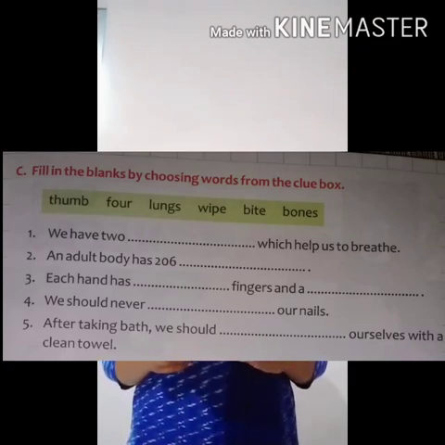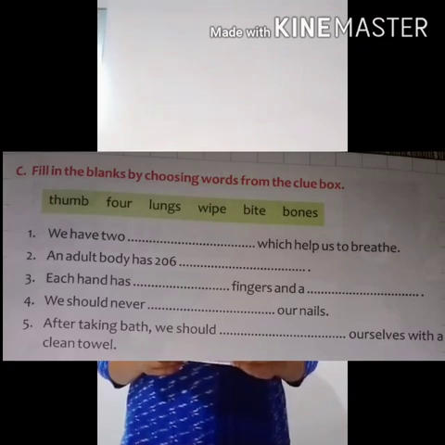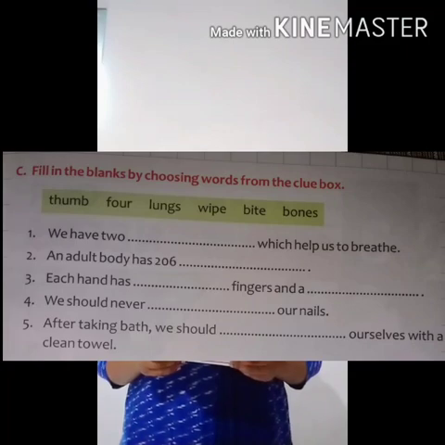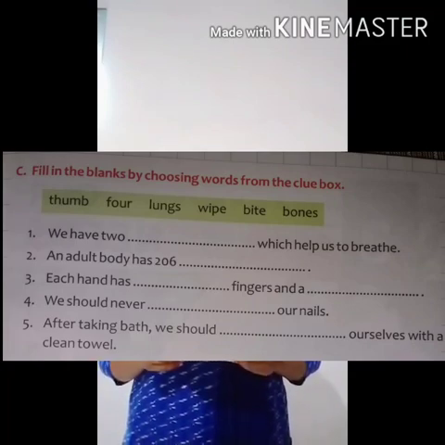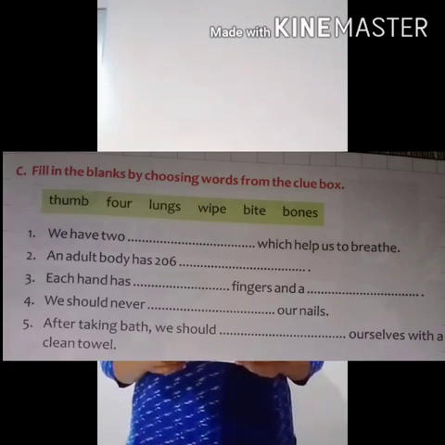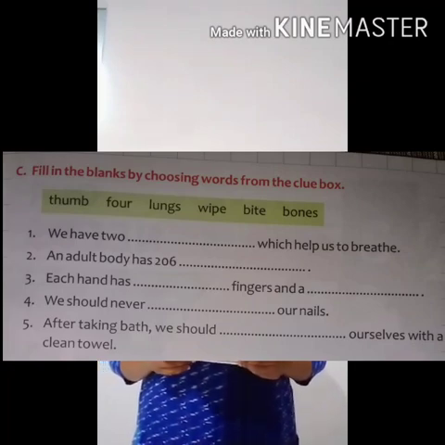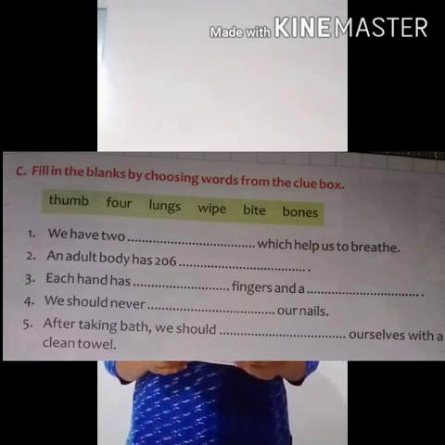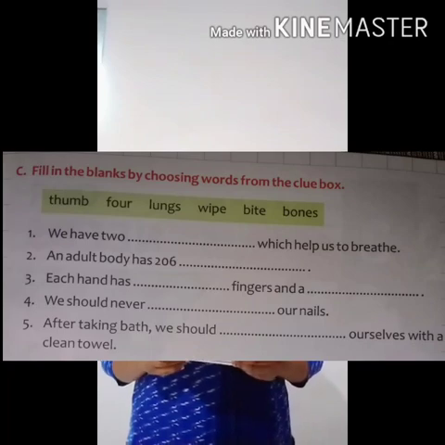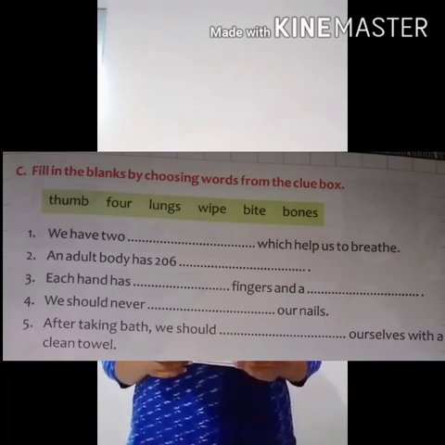Now turn over to page number 17. C section. Fill in the blanks by choosing words from the clue box. What are the words given? First, thumb, 4, lungs, wipe, bite and bones. So the first number, we have 2 dash which helps us to breathe. The answer will be lungs.